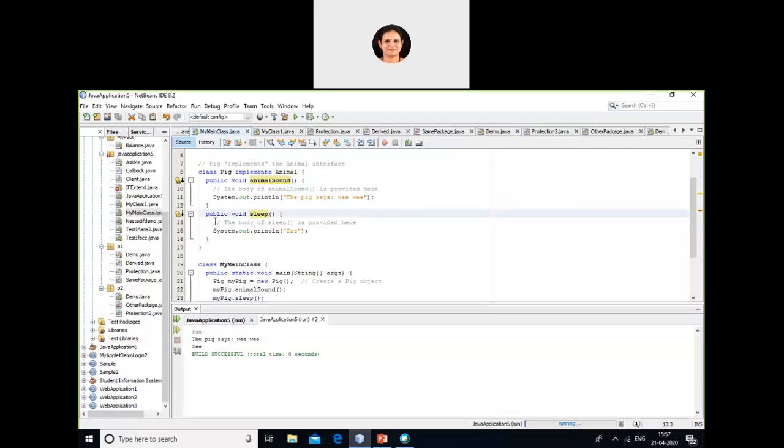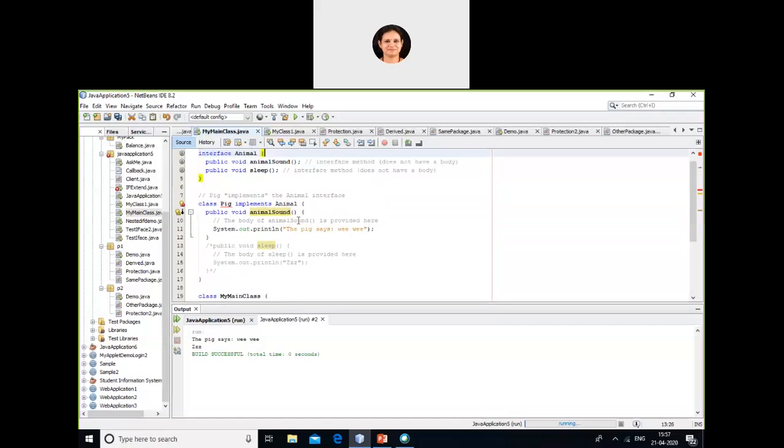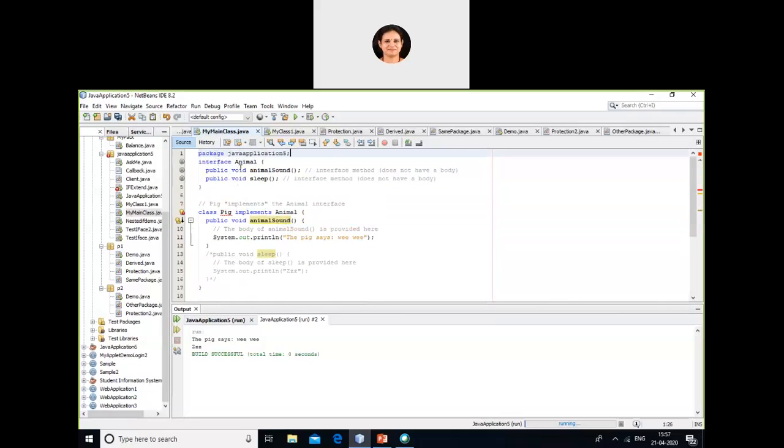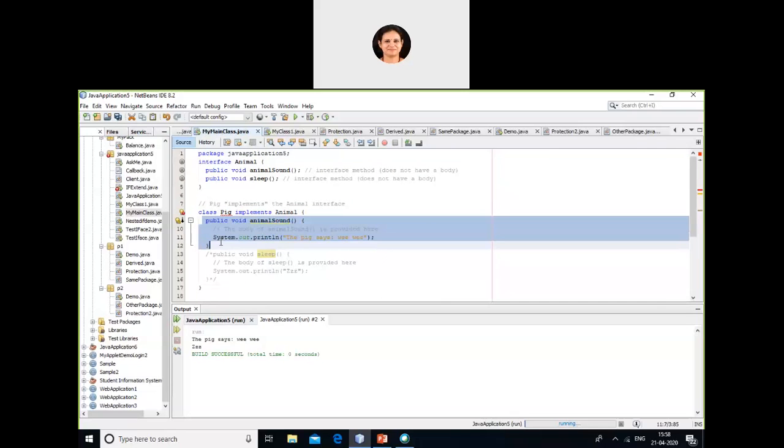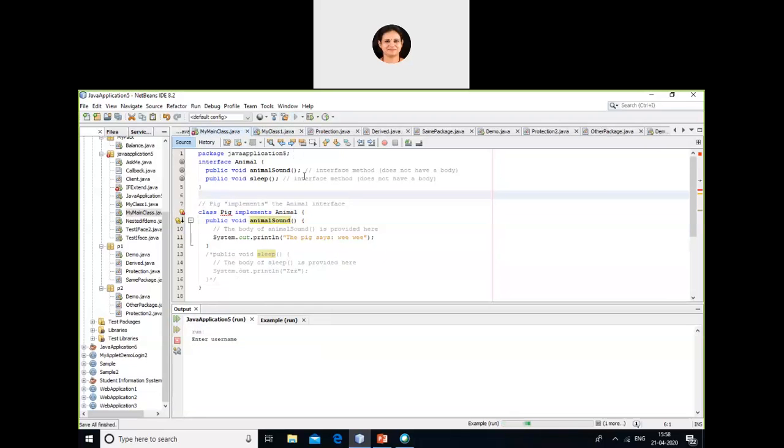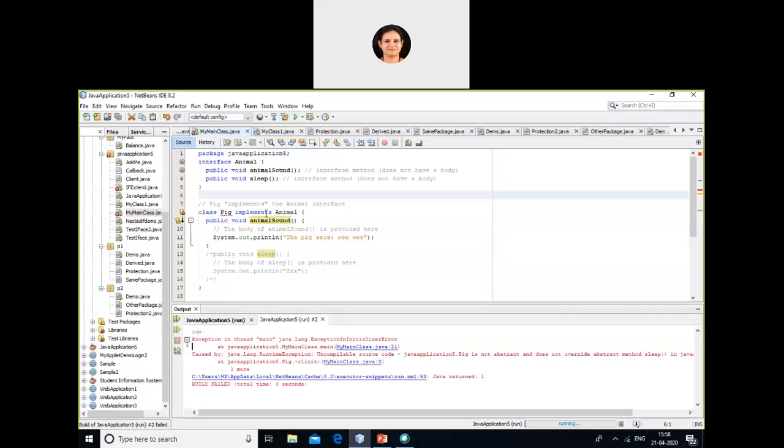Now just imagine I don't implement this particular function, and this also I will comment. Now let's see what happens. I have defined the same thing. Only thing I have done is, in your interface animal, I have defined two functions. But pig is implementing animal, and inside pig, I am only giving the definition for the animal sound. The second function I have commented. So what happens when I run this program?